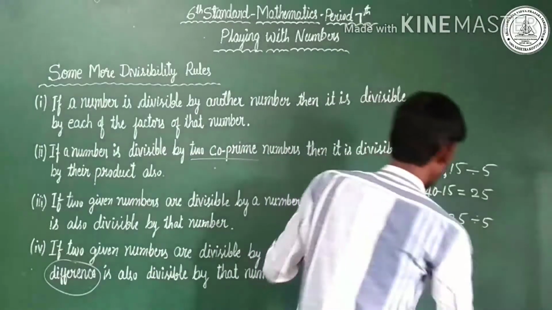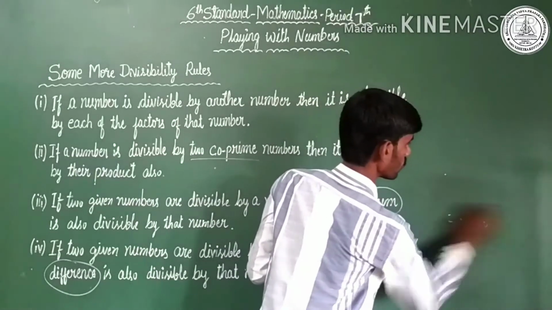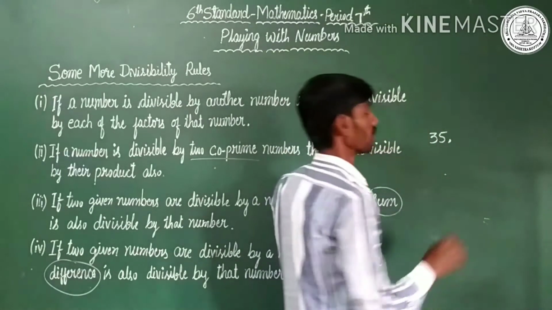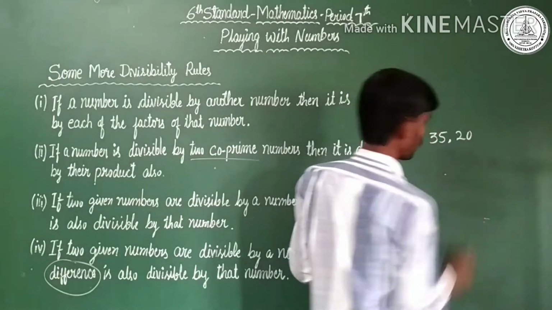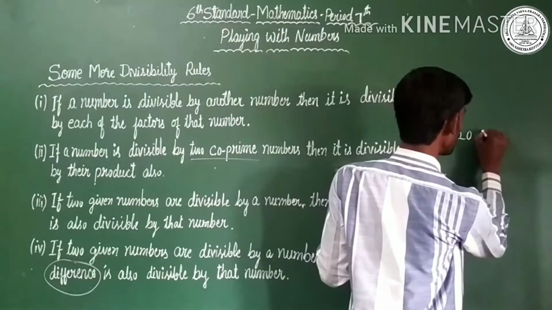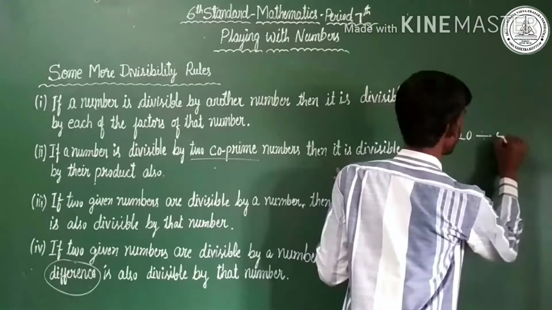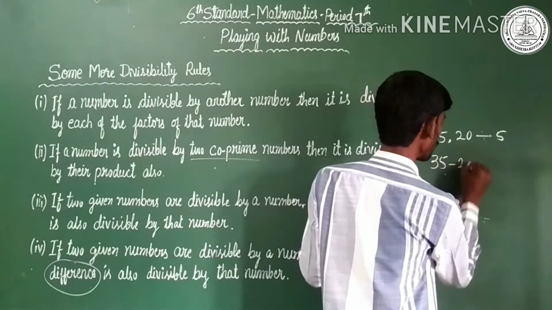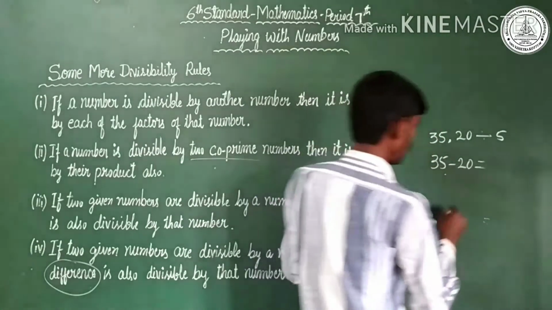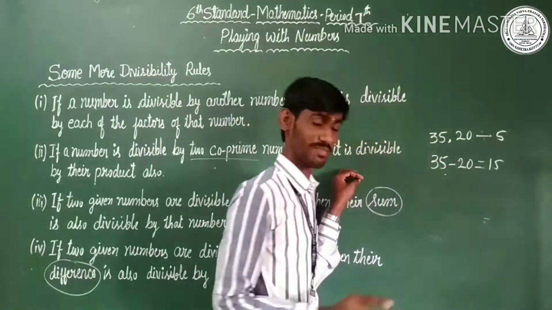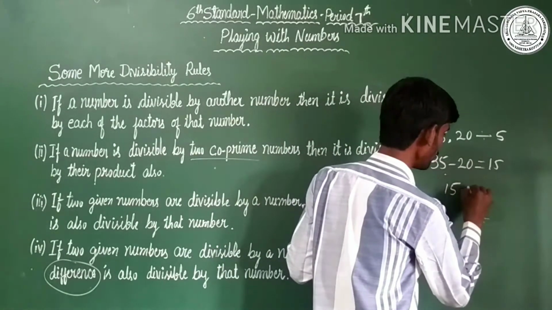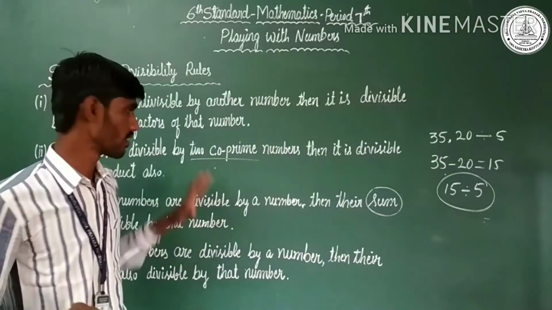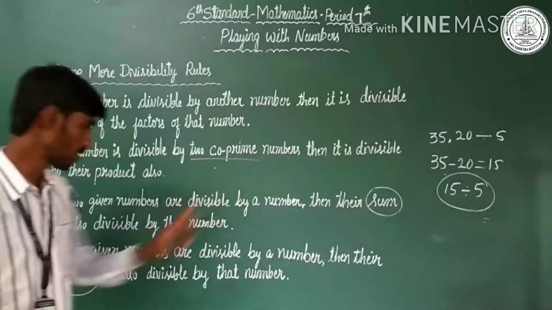Okay. One more example. 35, 20. 35 and 20 are divisible by 5. What is the difference? 35 minus 20 is equal to 15. Yes. Observe here, 15 is also divisible by 5. This is the very special thing about divisibility rules. So this explanation is about the fourth one.